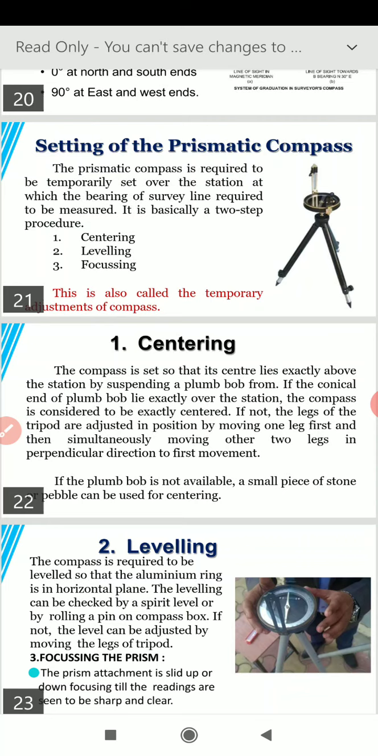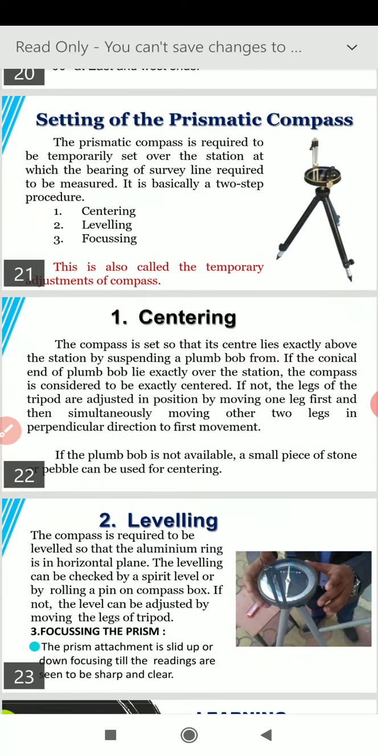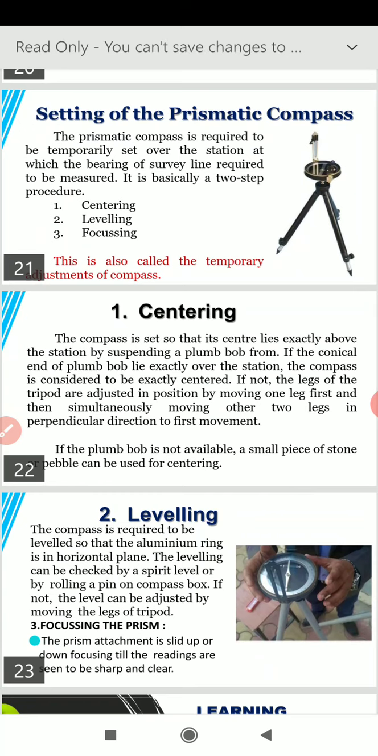If not, then the legs of the tripod are adjusted in position by moving one leg first and then simultaneously moving the other 2 legs in a direction perpendicular to the first movement. In this way, the centering is achieved. If the plumb bob is not available, a small piece of stone or pebble can be used for centering.